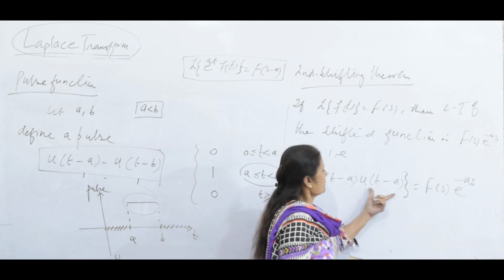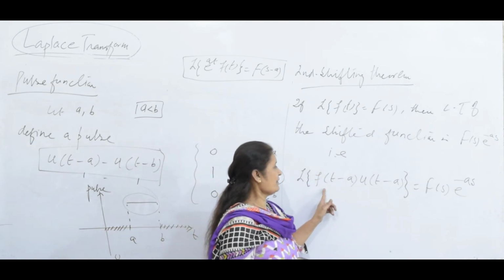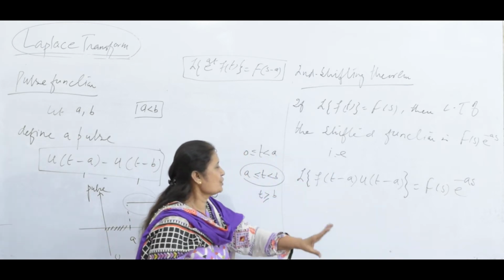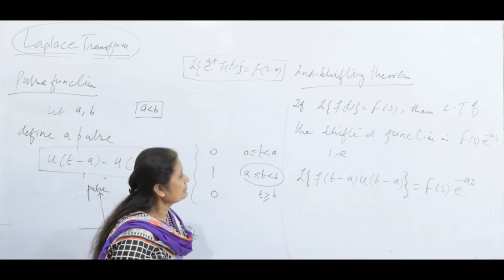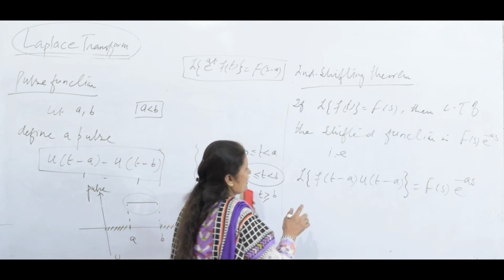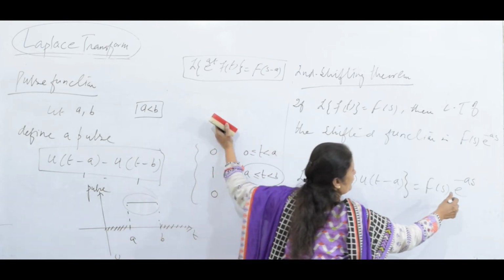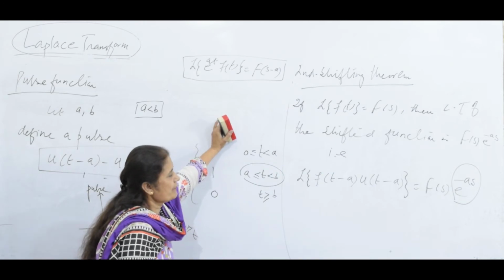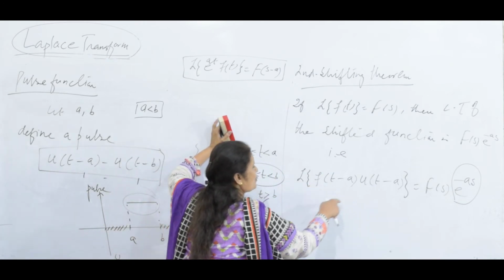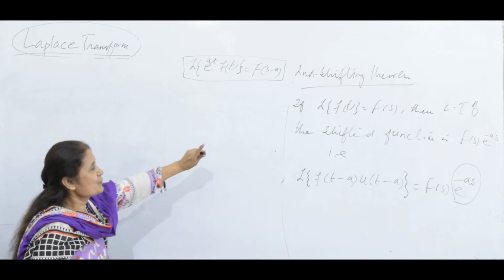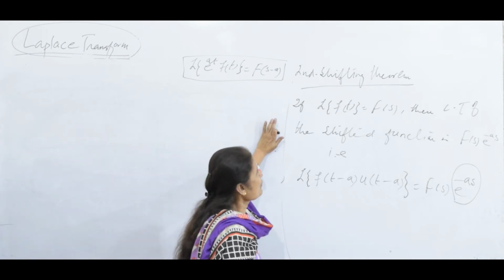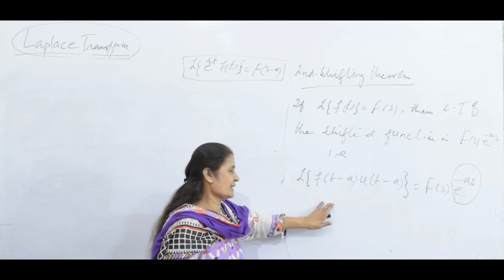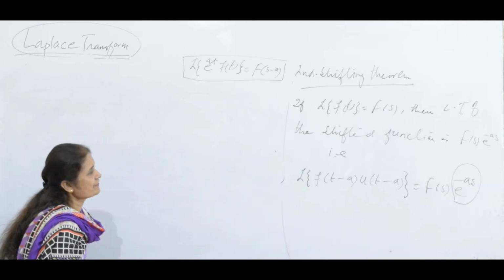Because of the unit step function, the function shifts itself to where it is on. If it is on at a, the function switches on there. And when finding the Laplace transform of the function, do not forget to put e to the power minus as with it. So we have discussed the unit step function, the Laplace transform of the unit step function, the pulse function, as well as the second shifting theorem.